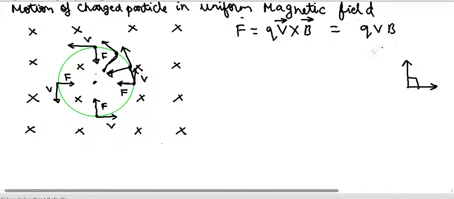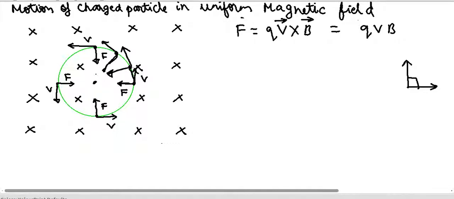So here the force is always perpendicular to the velocity, and let us say that the particle starts with a velocity v at this point, and a force will act perpendicular to the velocity. If I apply the right hand thumb rule, we will come to know that the force is acting towards the left here, and because of this force the particle will change direction, and so it will curve towards here.